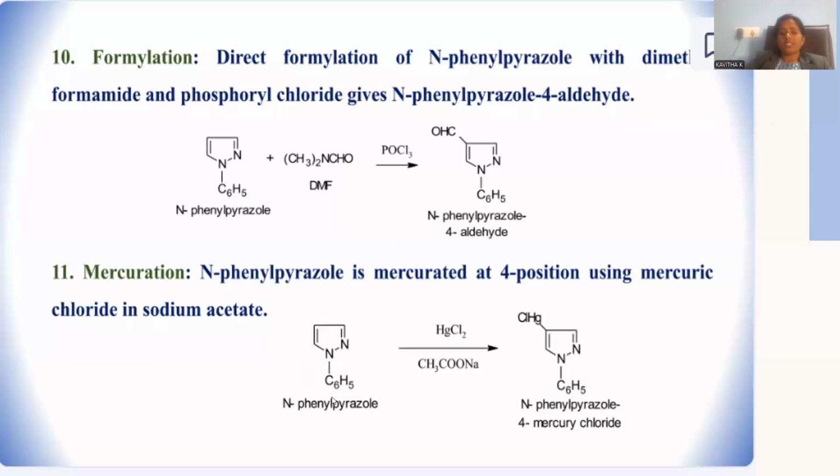And mercuration is achieved upon this pyrazole by treating with mercury chloride in the presence of sodium acetate, which is able to generate the mercury chloride derivative at position number 4. So this is the reaction with metal, again possible at position number 4, giving rise to mercury chloride at position number 4.